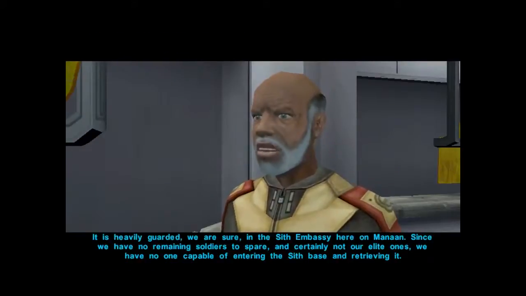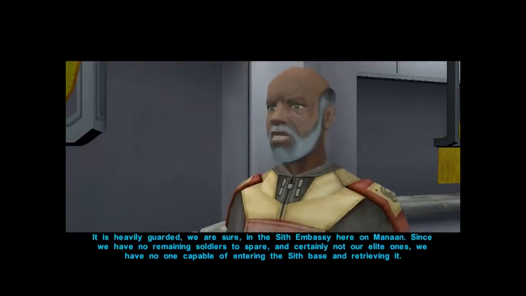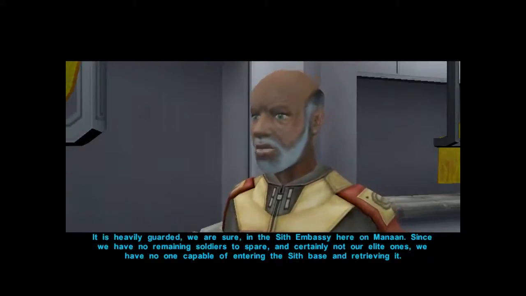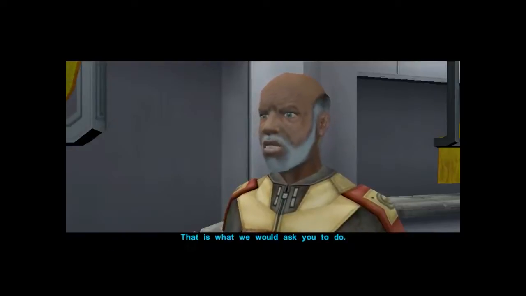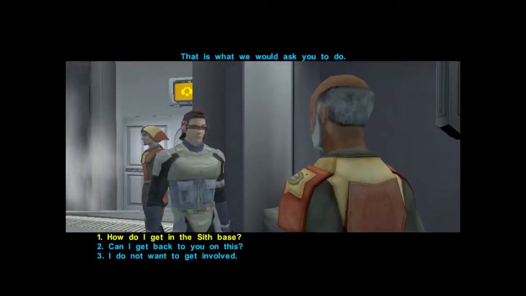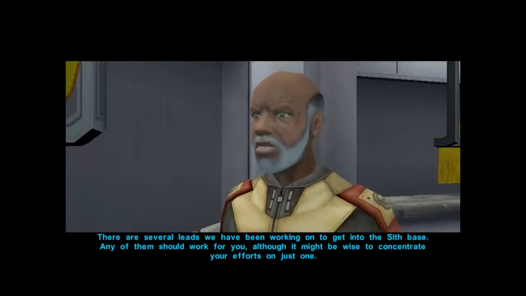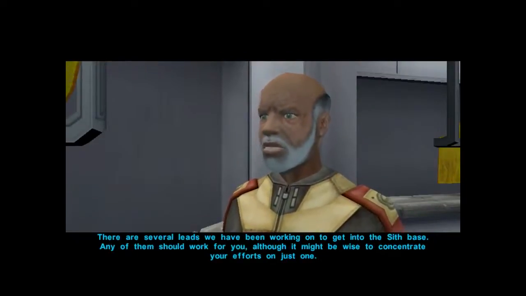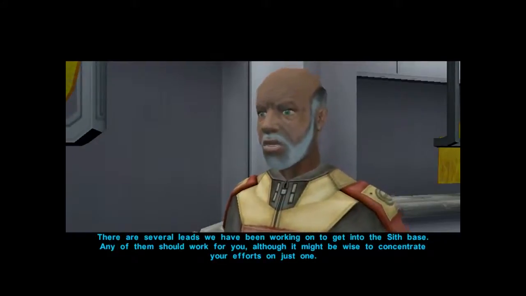It's heavily guarded, we're sure, in the Sith Embassy here on Manaan. Since we have no remaining soldiers to spare, and certainly not our elite ones, we have no one capable of entering the Sith base and retrieving it. That is what we would ask you to do. There are several leads we've been working on to get into the Sith base. Any of them should work for you, although it might be wise to concentrate your efforts on just one.